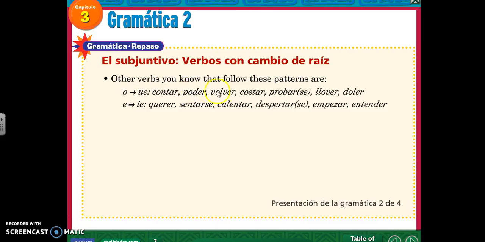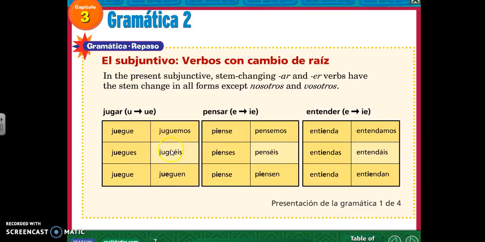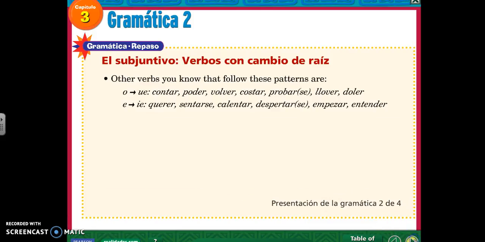Now, all of those verbs that we just saw follow the same pattern as jugar. Now I want to look at some verbs that follow the same pattern as pensar and entender. And they are the verbs on this list. They all go from E to IE. So E will go to IE, E will go to IE, E will go to IE. Oh, watch out. This E, second E, guys, will go to IE. E will go to IE. E will go to IE. Let's look at those conjugations.